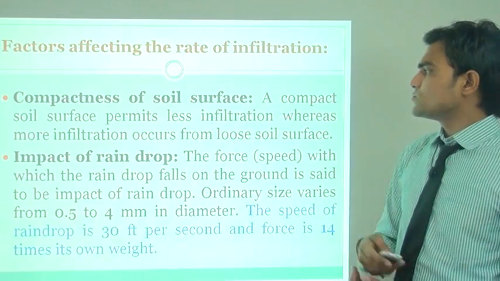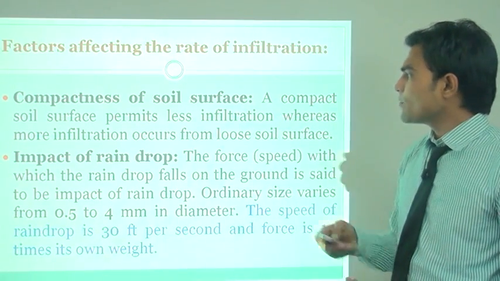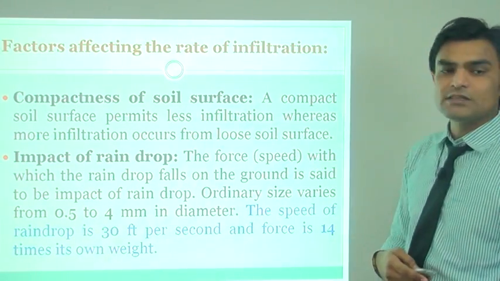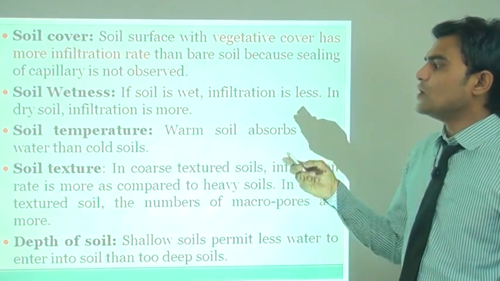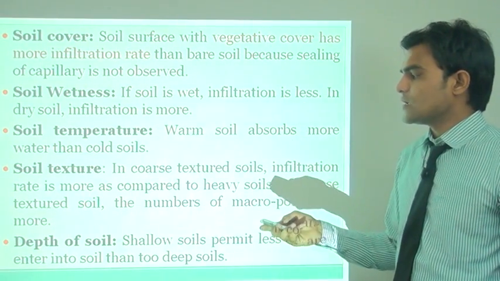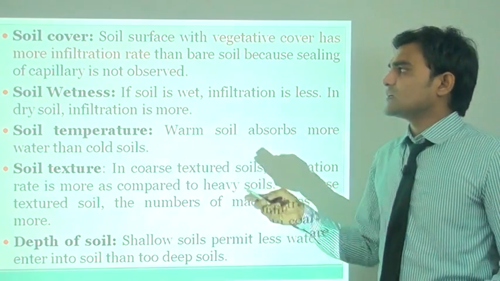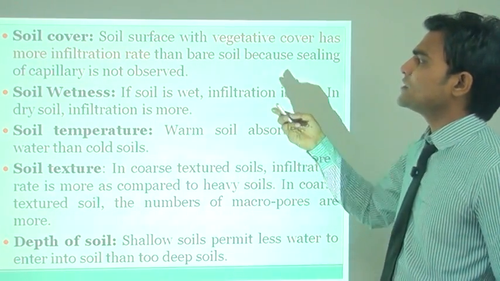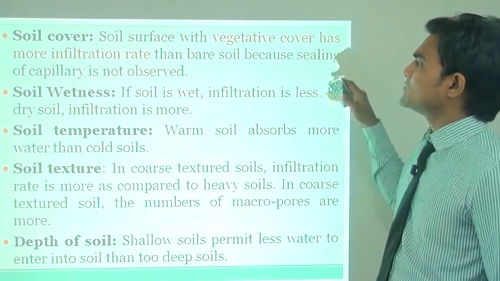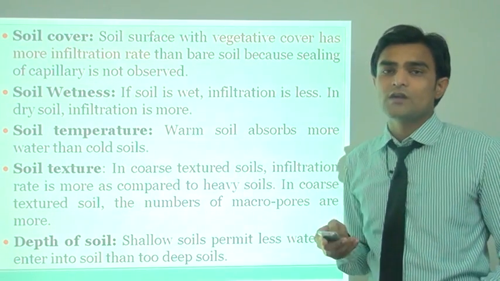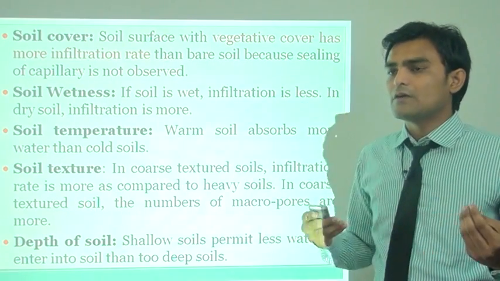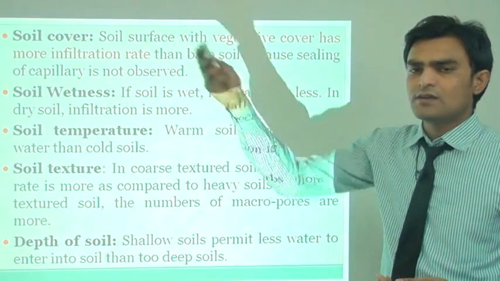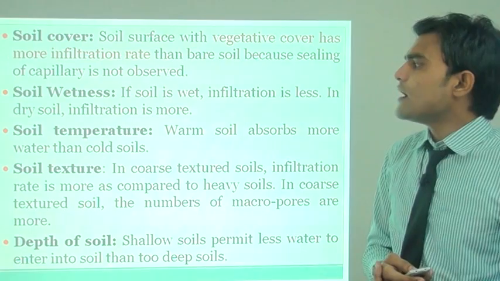Now, factors affecting the rate of infiltration. First one is compactness of the soil surface, second is impact of raindrops, both important, and then soil cover, soil wetness, soil temperature, soil texture, and depth of soil. On these factors, the leaching of water into the soil depends. Soil surface with vegetative cover has a higher infiltration rate. If vegetative growth is more, the infiltration rate is also higher.